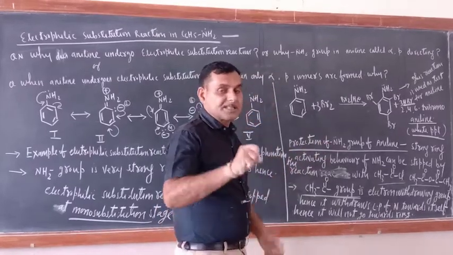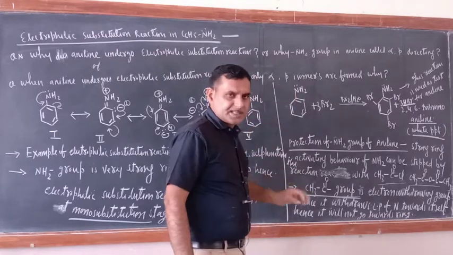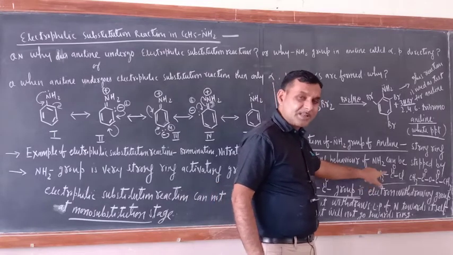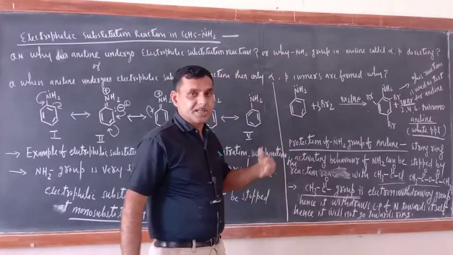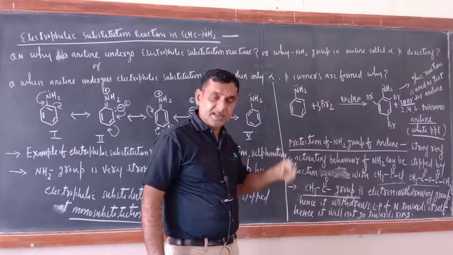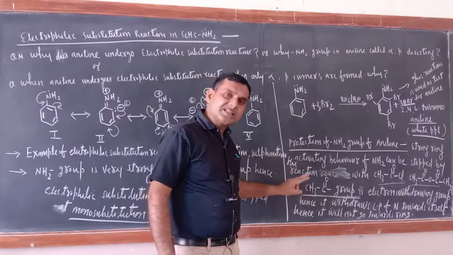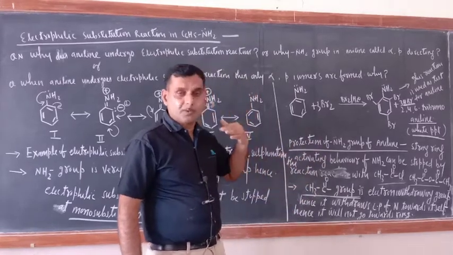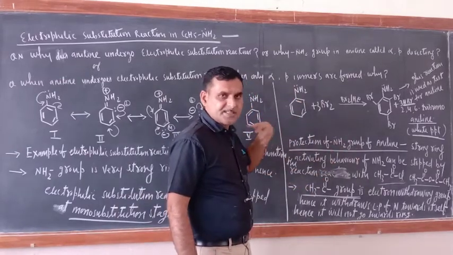Now just see how the acylation reaction will protect the NH2. Even if you make aniline react with acetyl chloride or acetic anhydride, as far as aniline is concerned, the CH3CO group will come onto it. The CH3CO group is a strong electron withdrawing group, so it will withdraw the lone pair of electrons of nitrogen towards itself.